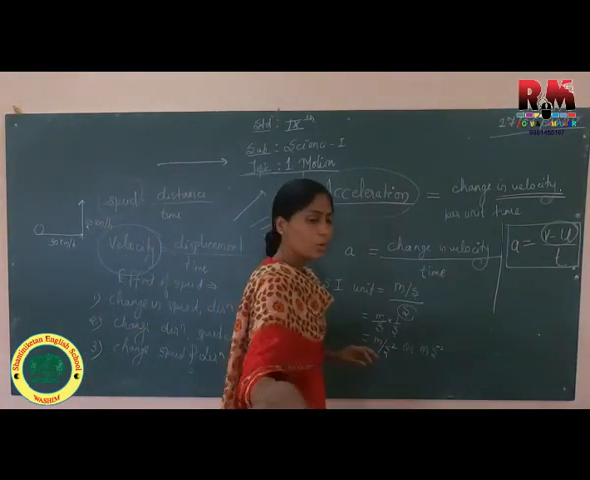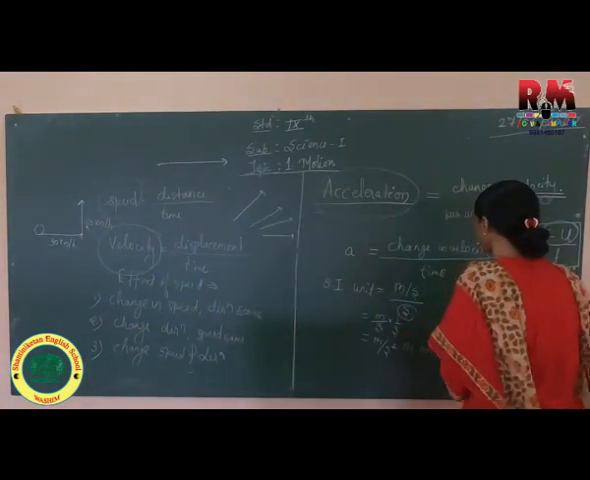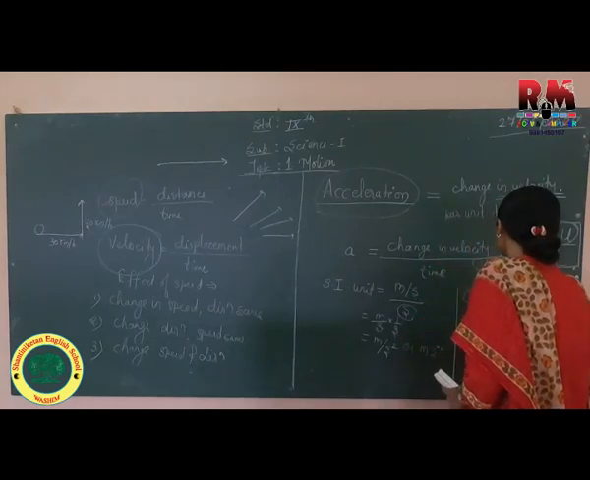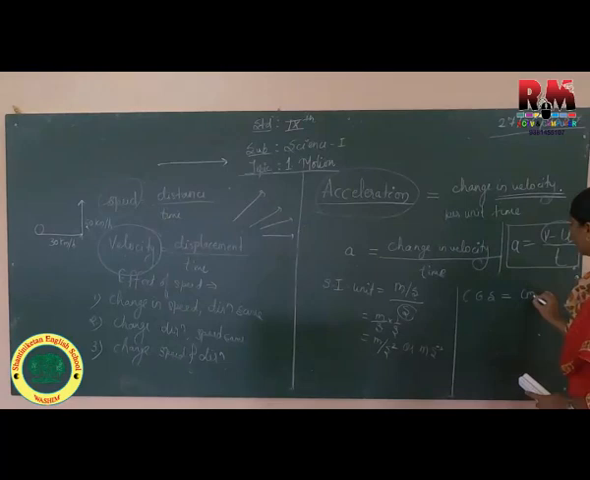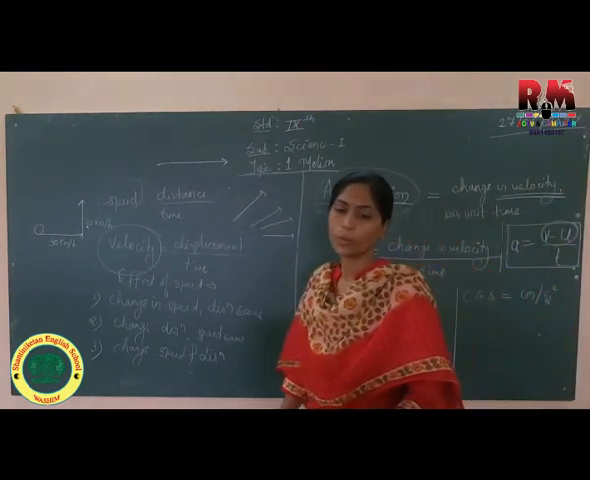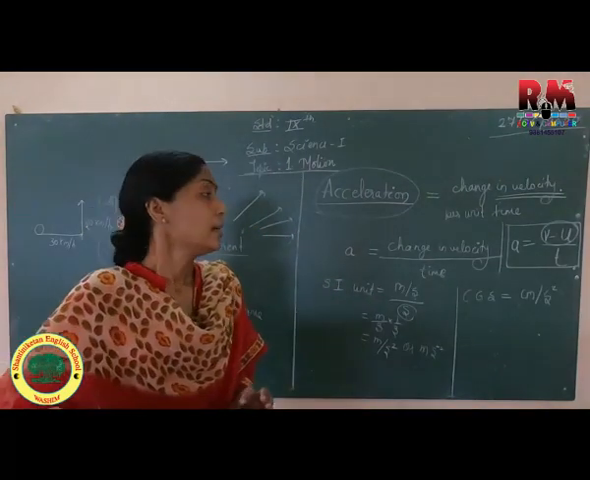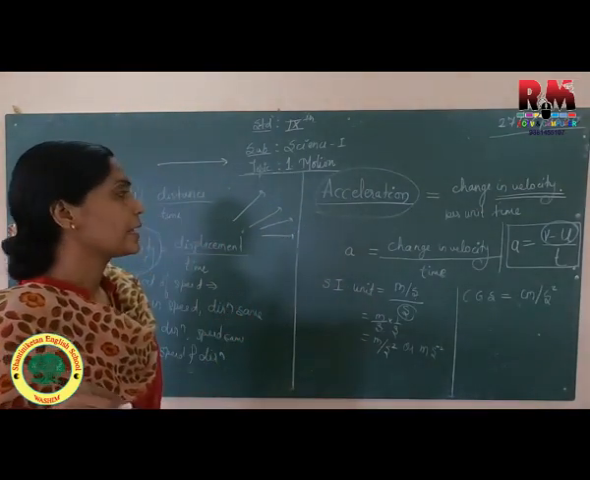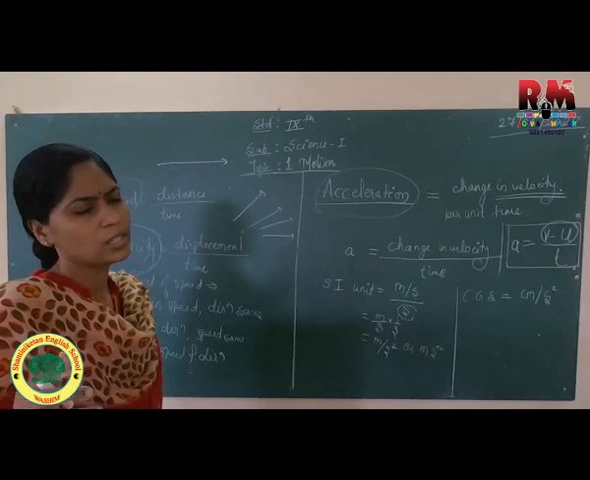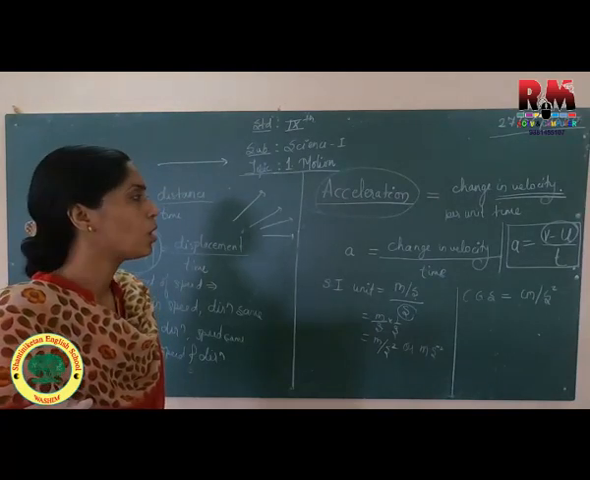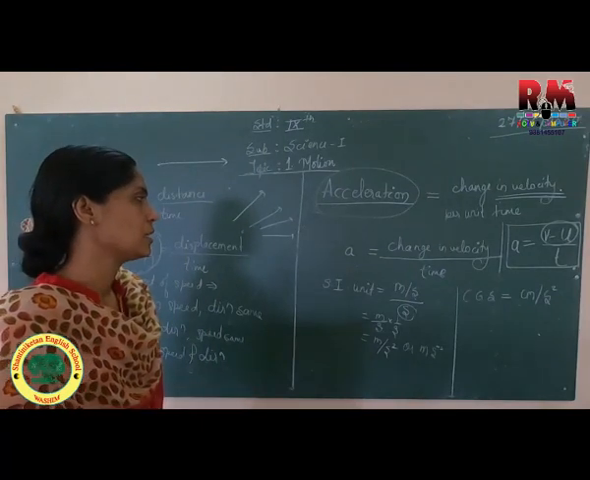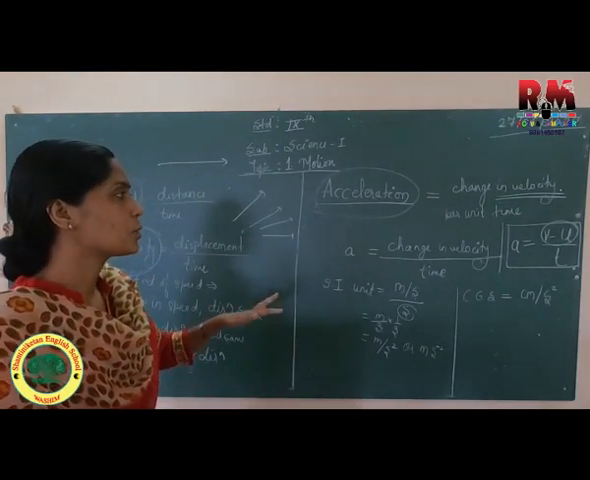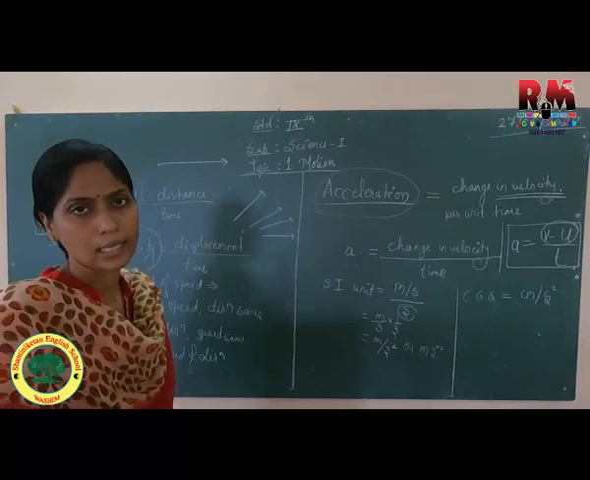In the same way, what will be its CGS unit? CGS unit is centimeter per second square. So acceleration gives you an idea about the change in velocity. See, direction can change or speed may change. So there will be a change in velocity, and that with respect to time is called acceleration.